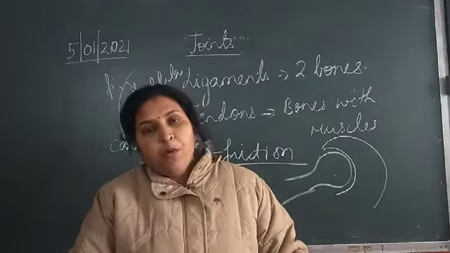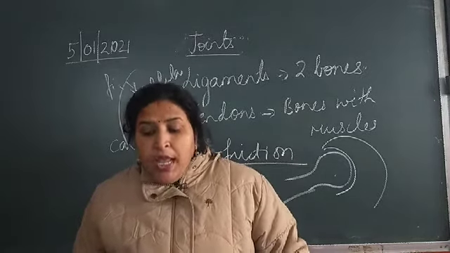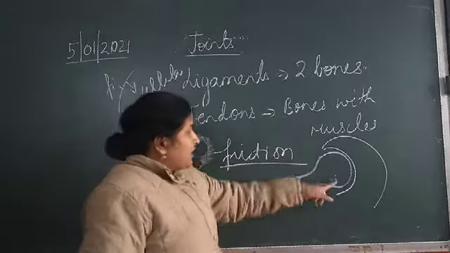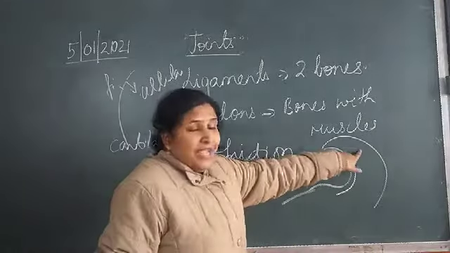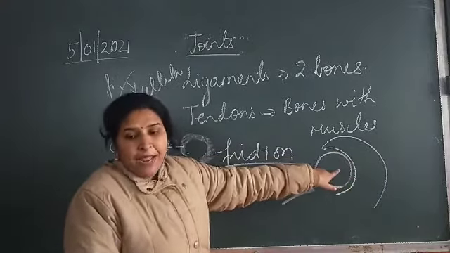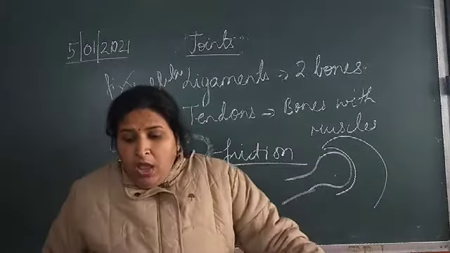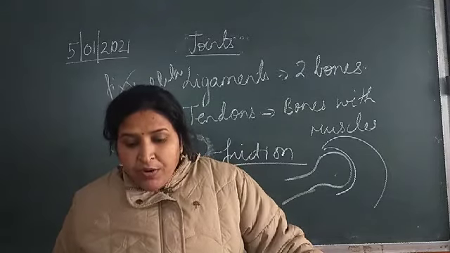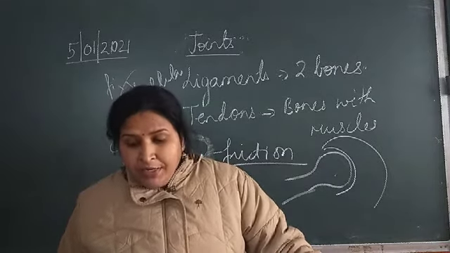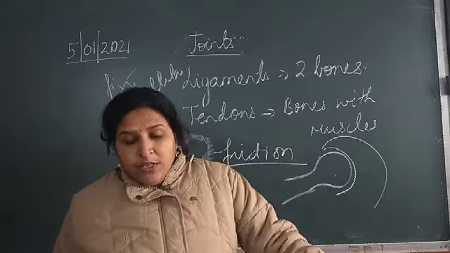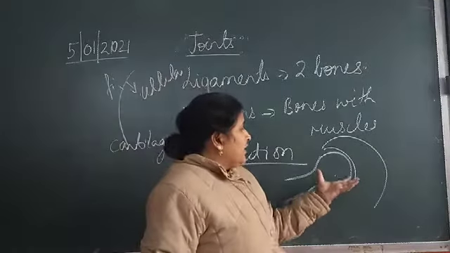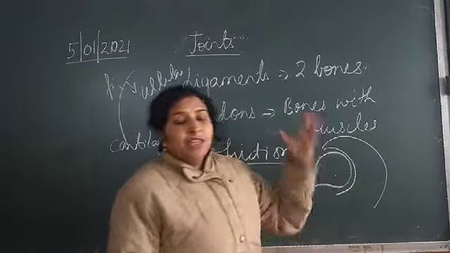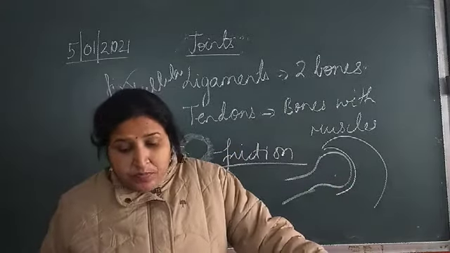For example, ball and socket I have already explained to you. In ball and socket joint, the end of one bone is rounded as a ball. You can see it is rounded as a ball. It is fixing in the glenoid cavity of the shoulder blade, the pectoral girdle, and that of the femur in the acetabulum of the pelvic girdle is through ball and socket joint. Here you can see what is happening. One bone is fixing into the cavity and it is rotating 360 degree.